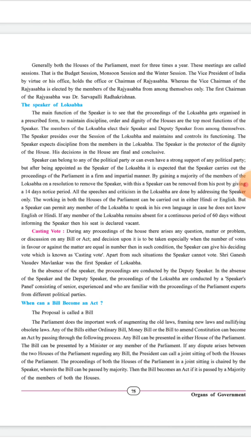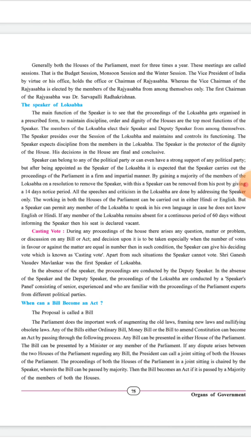Now moving ahead is the speaker of Lok Sabha. The main function of the speaker of the Lok Sabha is to see that the proceedings of the Lok Sabha are organized in a prescribed form to maintain discipline, order, and the dignity of the house. These are the topmost functions of the speaker. And all the members in the Lok Sabha elect their speaker and deputy speaker also, from among themselves only.